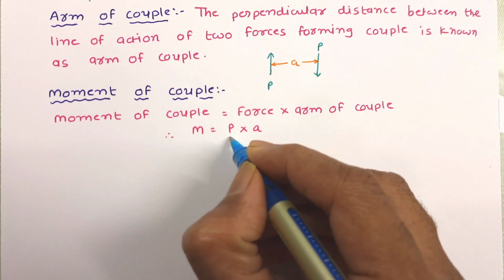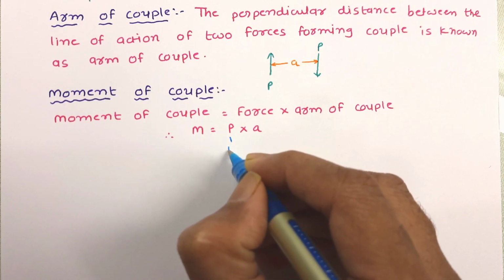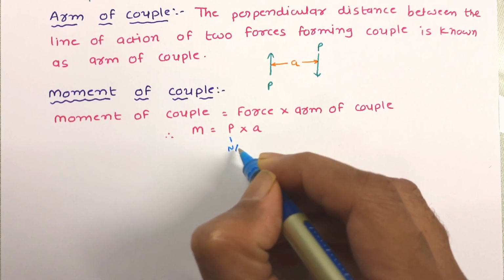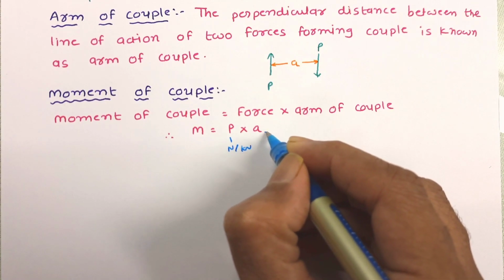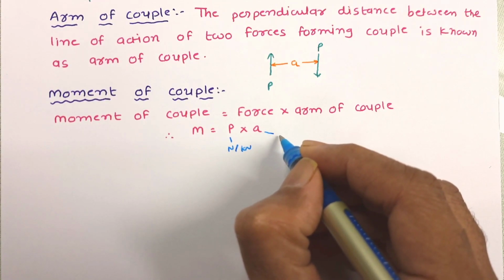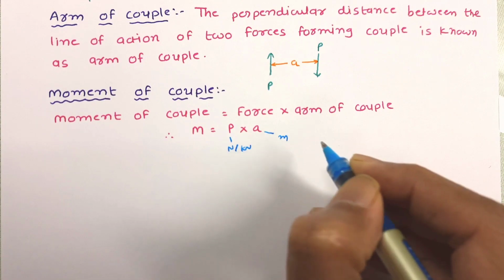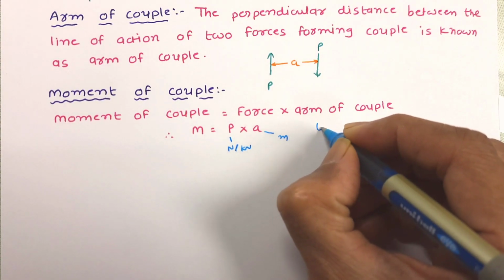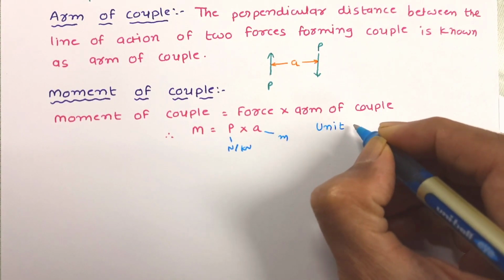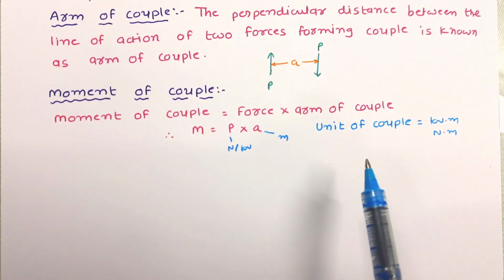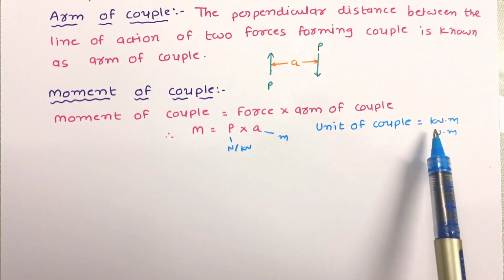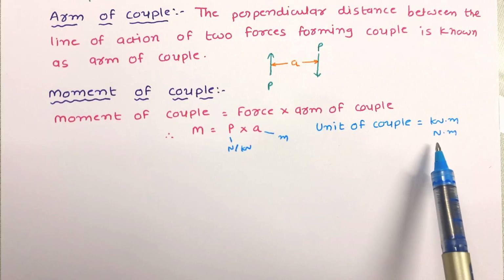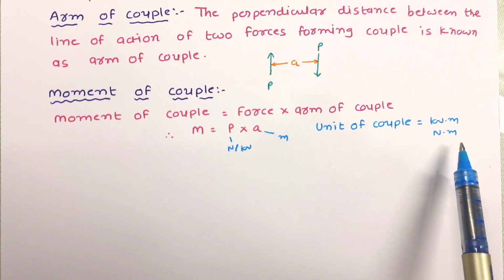The unit of force is Newton, or it may be kilonewton, and the unit of distance is meter. We can write the unit of couple. So the unit of couple may be kilonewton into meter or newton into meter.